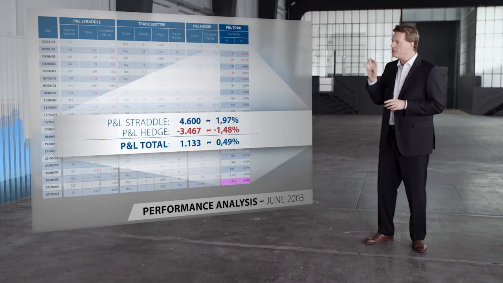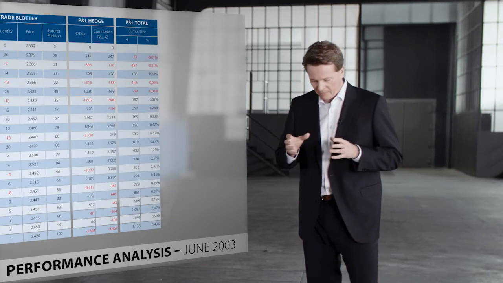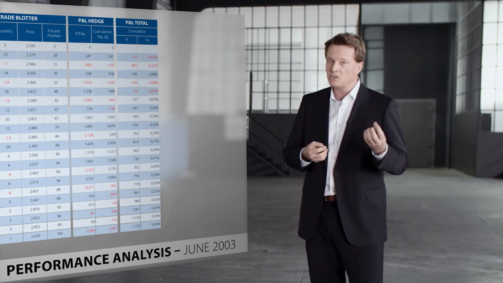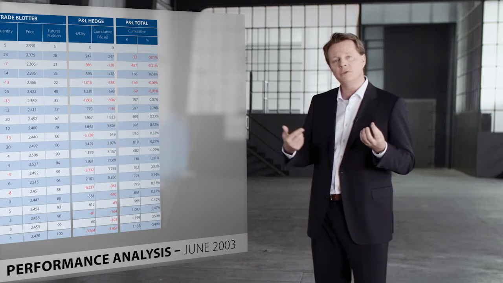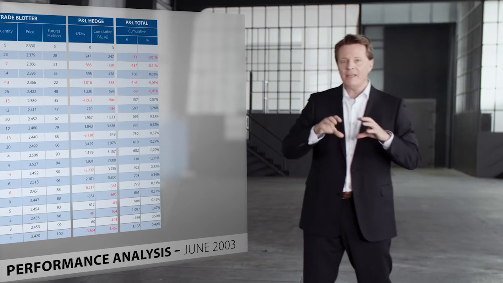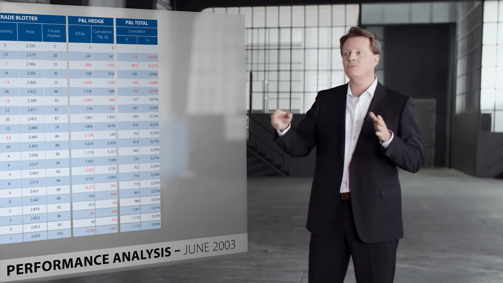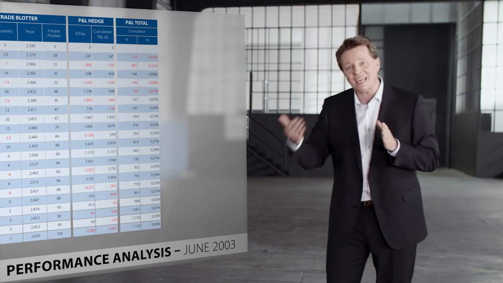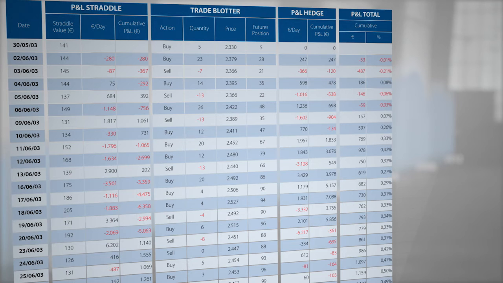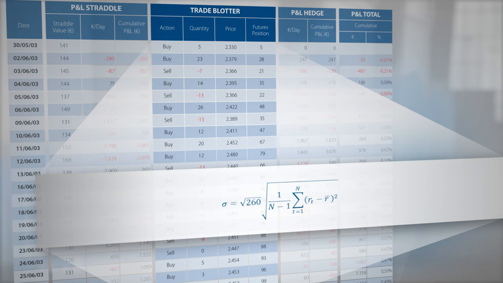However, in my experience, this sort of computation is the wrong approach to actually grasp the economics of the volatility risk premium. It's much more helpful to analyze how implied and realized volatility relate to each other. Remember, we sold volatility at 26%, but what was the volatility that we realized in our hedge portfolio? What we actually did was to replicate the return path of these two options, but not with some theoretical implied volatility, but rather by using the true realized market volatility, the volatility that materialized through the futures transactions of our hedge portfolio. We therefore recall our trade plotter and compute the volatility of the futures transactions recorded in this plotter.